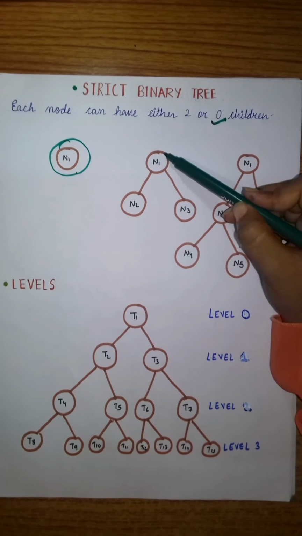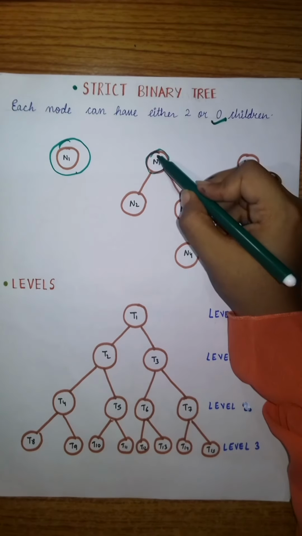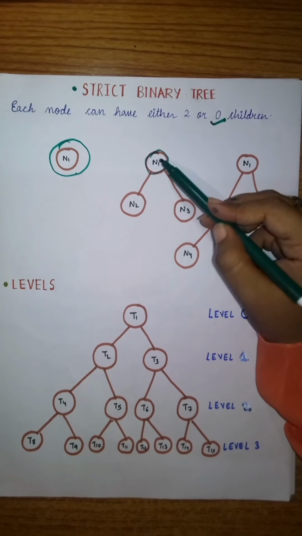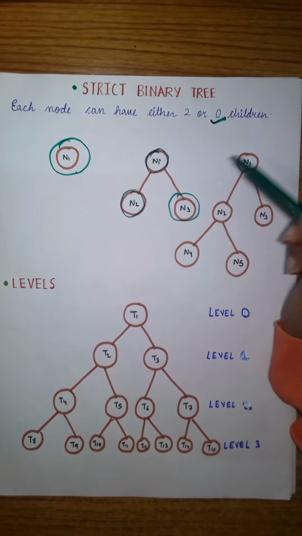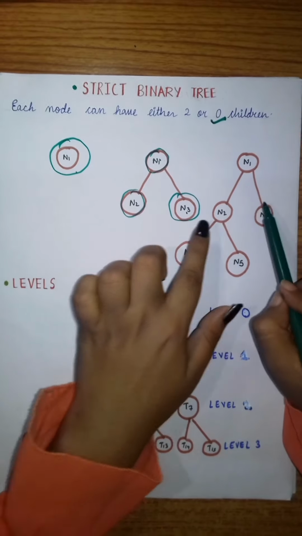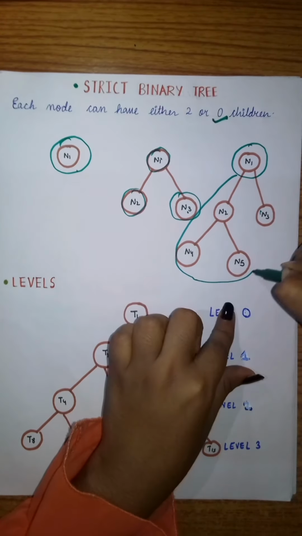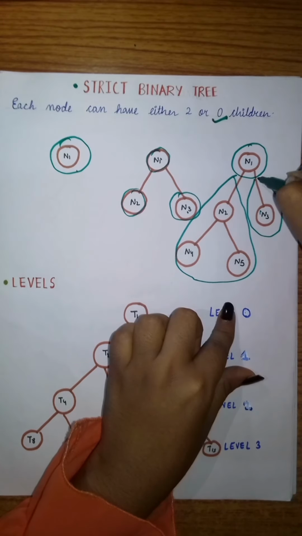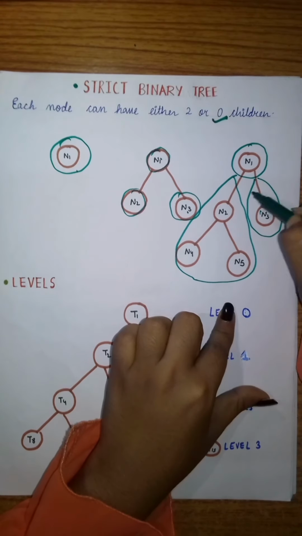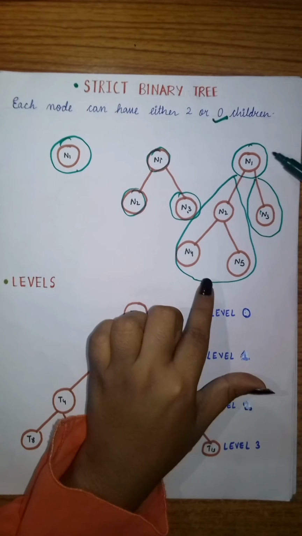Next is this one. N1 is a root node and it has 2 children, so it is also a strict binary tree. Coming to this root node, it has 2 subtrees, this one and this one.